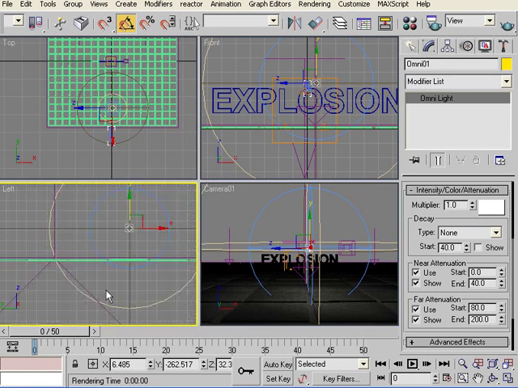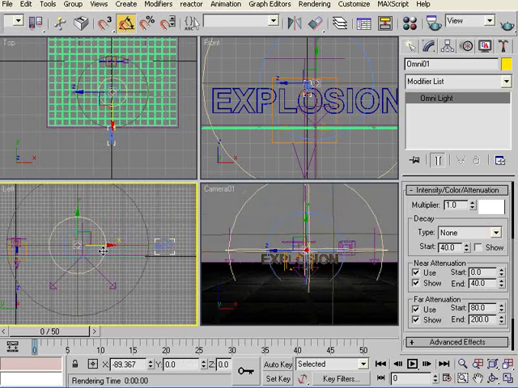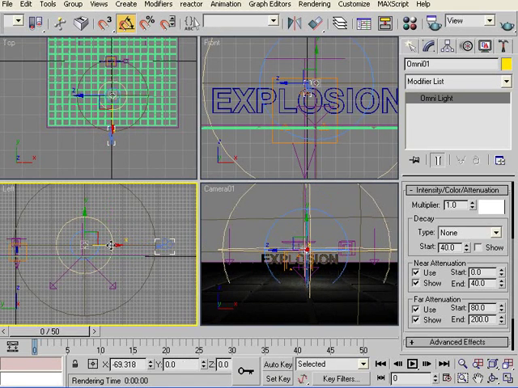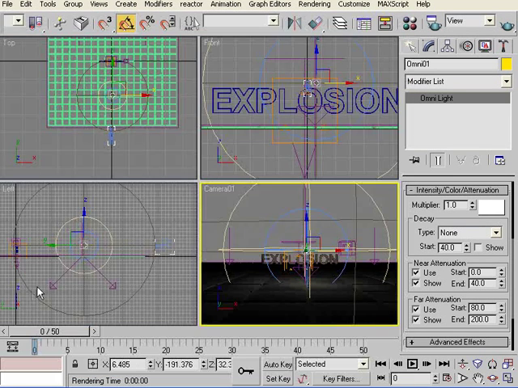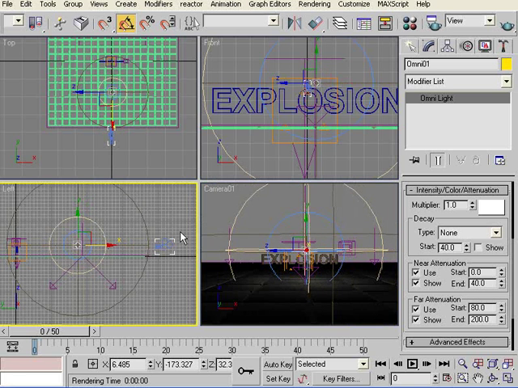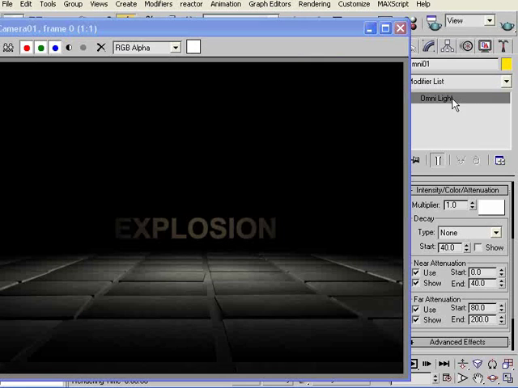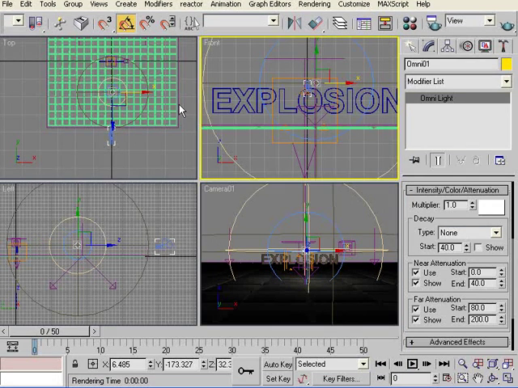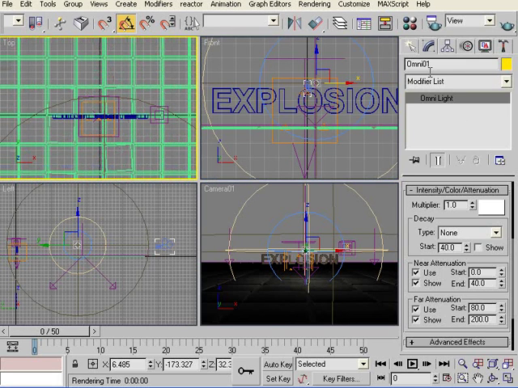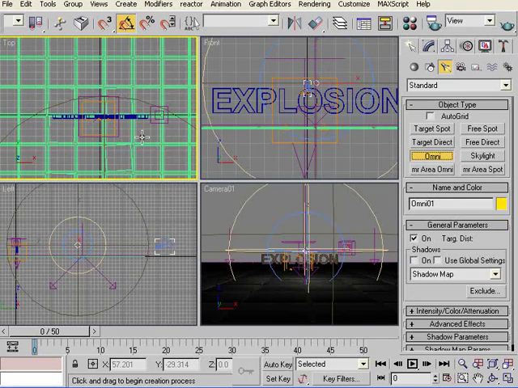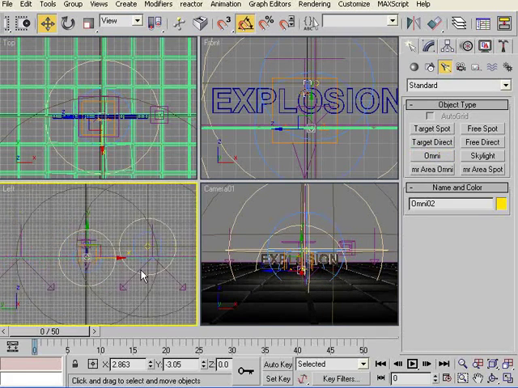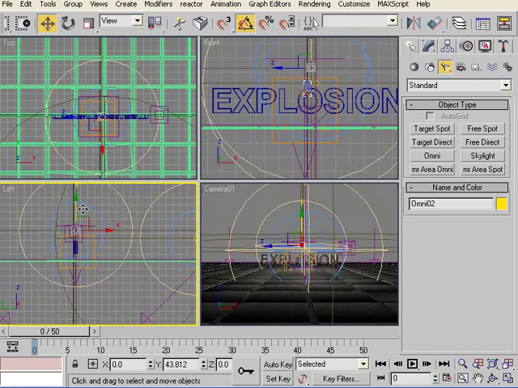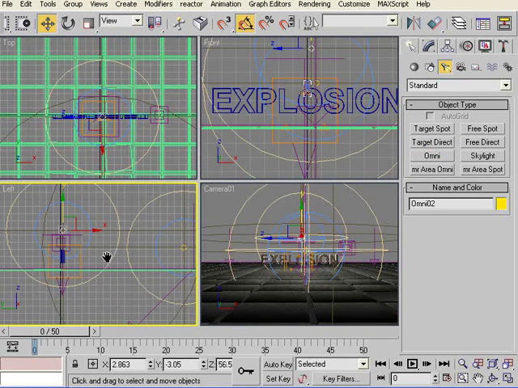Now bring this light a bit close to the scene, to the explosion, so that you just see it. There you are. Can move it a little bit more. Okay, that's better. Now add another light right on top of the text. Same Omni light, same way. Click it, and by default attenuation is checked already now for us because we have checked the first light.